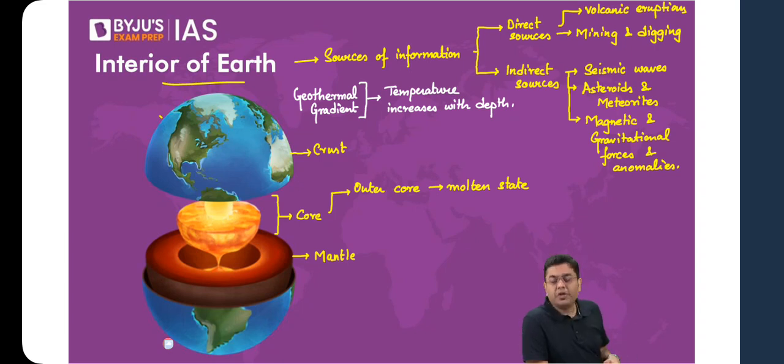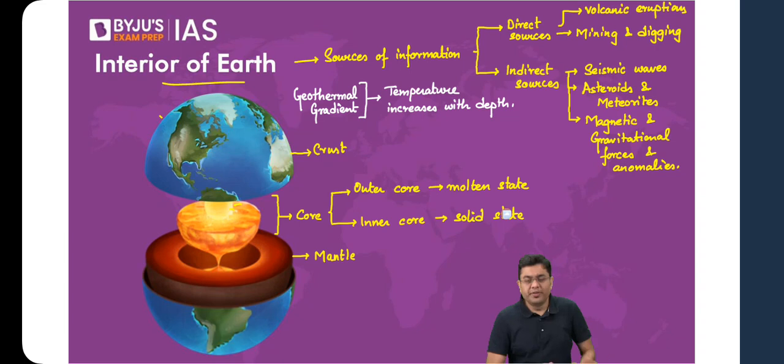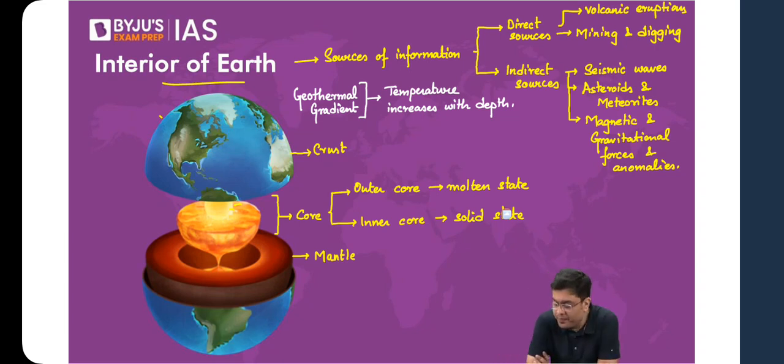But inside that region of molten outer core, you have a very hot solid. That is the inner core. Inner core, as you can see here, is in a solid state. Why is that? Despite the higher temperature, inner core is in a solid state. Now, before all of you frame the same question, listen to this carefully. You will be able to understand this.